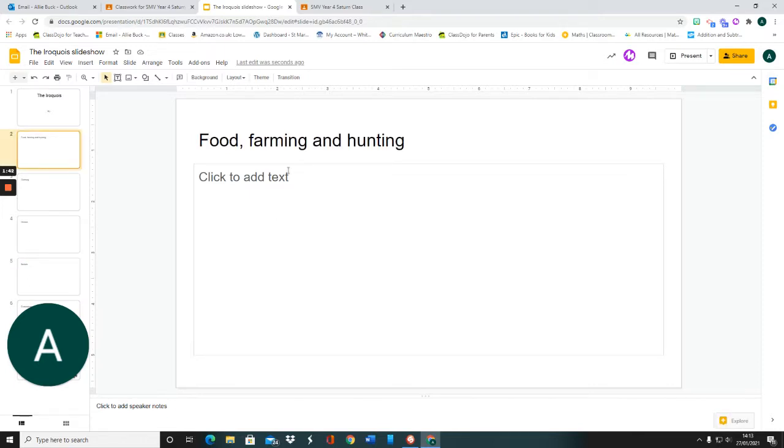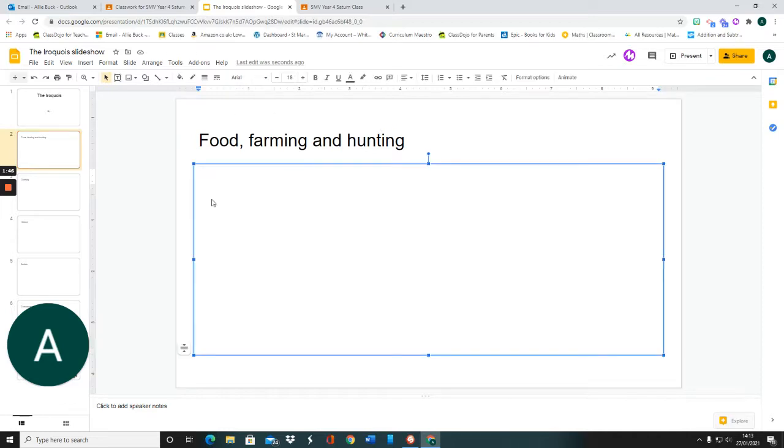So to edit the text, you're just going to click in the box and you can type in the information that you have got. It would be absolutely amazing if you could do it in beautifully crafted sentences that make sense. So at the moment in your topic books, the information you have is in notes. So you need to think about how you can write in sentences that make sense.